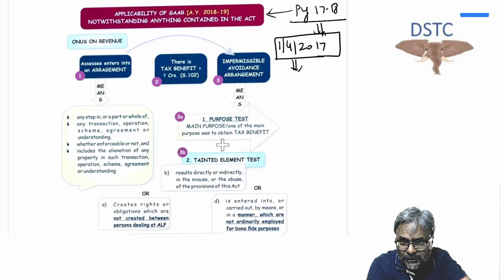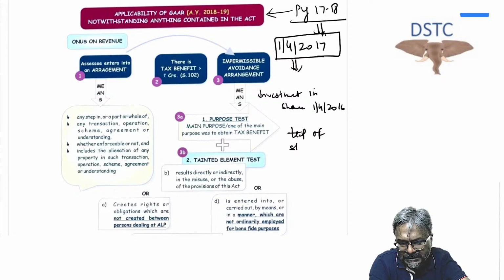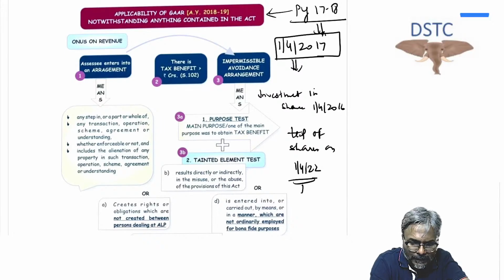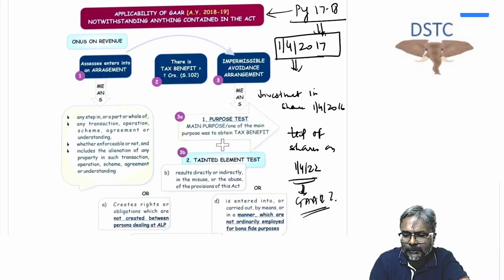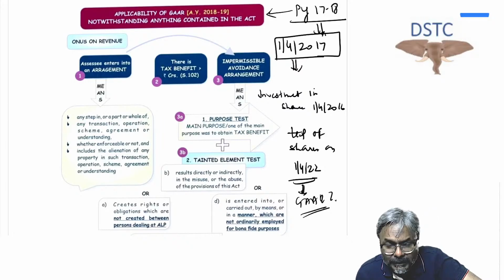Supposing there is one question which has been targeted. I made an investment in shares on 1st April 2016, and the transfer of the shares has taken place on 1st April 2022. Now in that case, whether the GAR provision will be applicable? That is the question that will be targeted to all of you. So the answer is, students, no, it will not be applicable. Be careful. This is a combination that they may target in the examination.